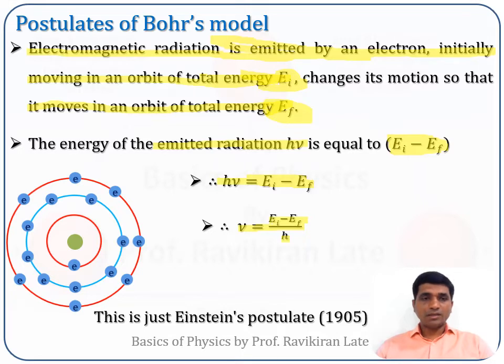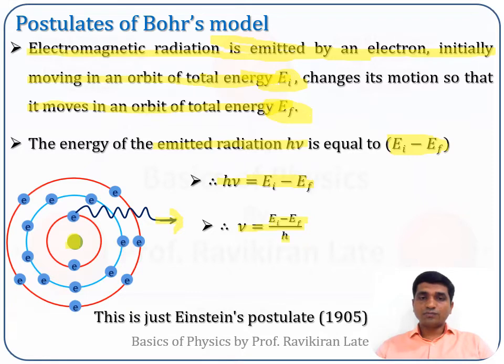Now see, this is an atom, where you can see the circular orbits. In circular orbits, electrons are revolving around the nucleus. This center region with this color is the nucleus, and when these electrons are revolving, suddenly if an electron jumps from a higher energy orbit to a lower energy orbit, it emits a photon. So this is the photon which is emitted in this direction.